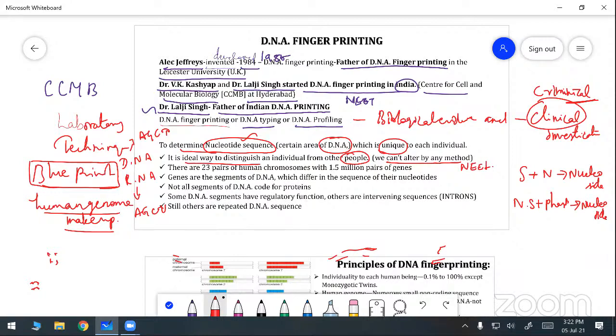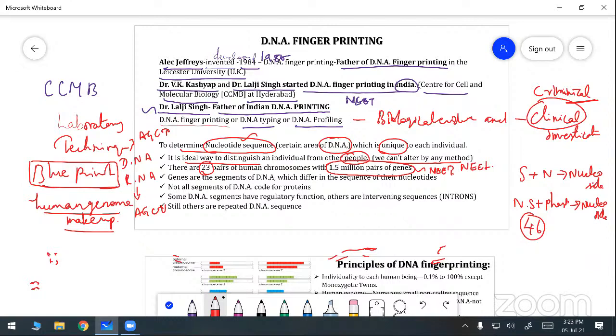How many chromosomes are we taking? 23 pairs of chromosomes are present in the human body. 23 pairs means how many chromosomes? 46 chromosomes are present in the human body. Out of these 23 pairs of chromosomes, the genes are present like pairs. In total, how many pairs of genes are present in our body? We take it as 1.5 million pairs of genes present in the human body.